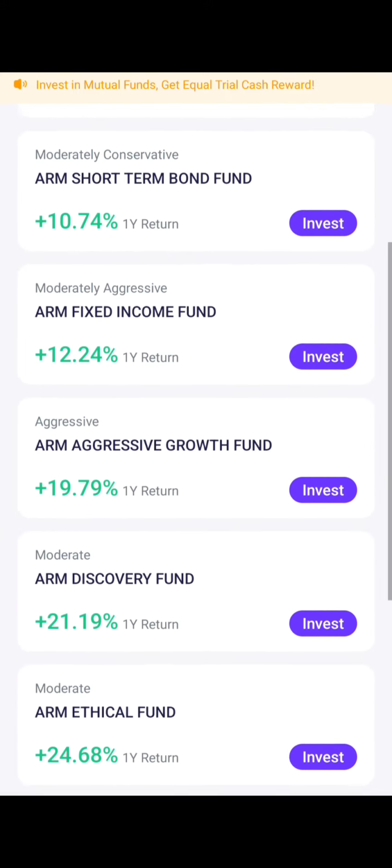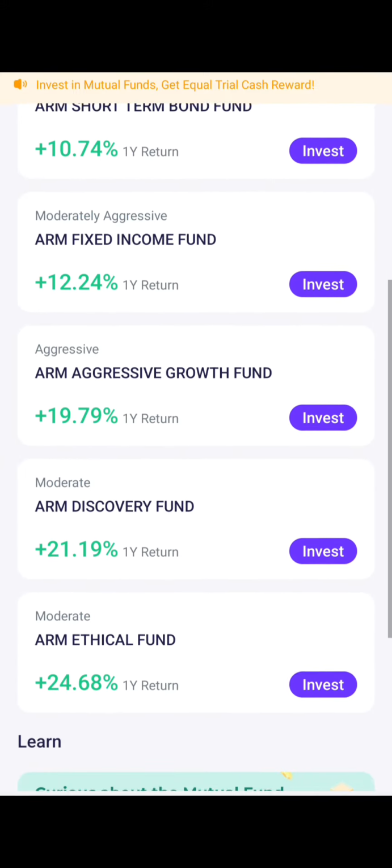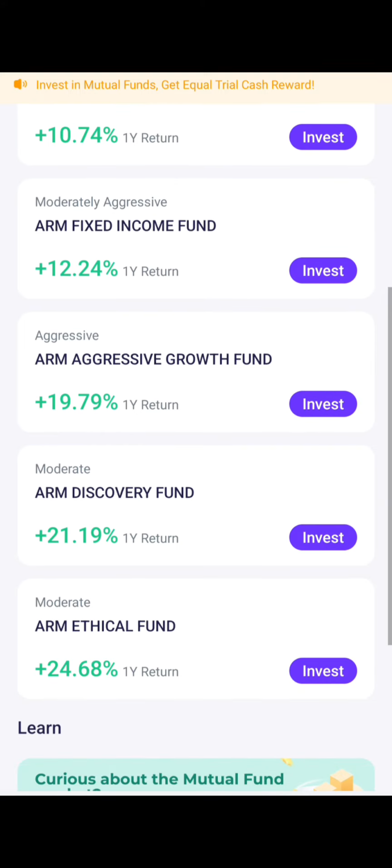So let's go to the aggressive growth fund, number three. This kind of fund invests heavily in stocks of companies with high growth potential, and the goal of this investment is to achieve significant capital appreciation with higher risk. You can see aggressive there. This one is for aggressive investors, you understand.